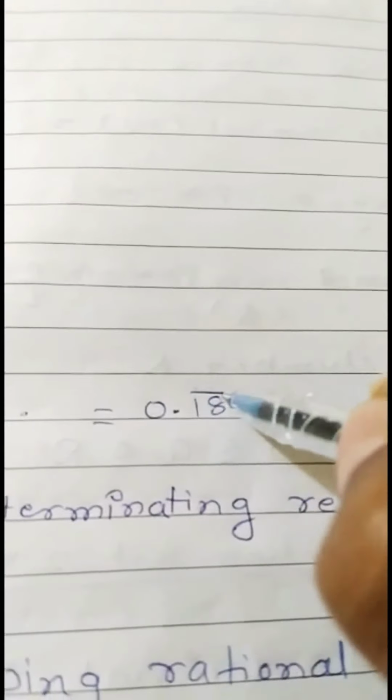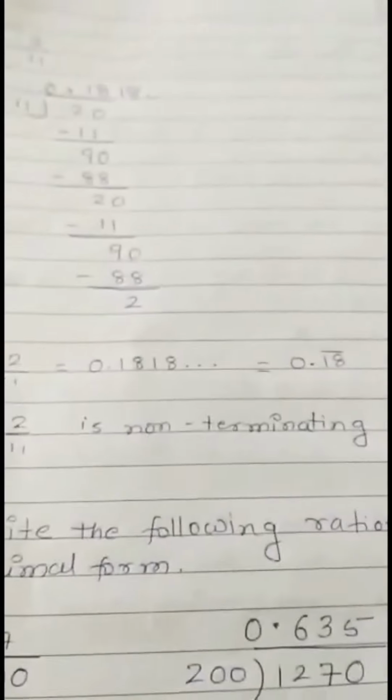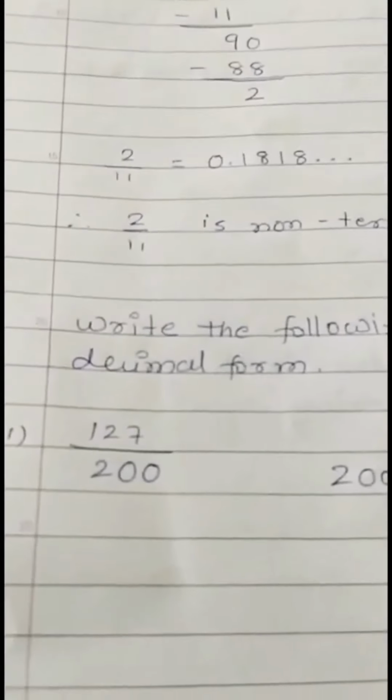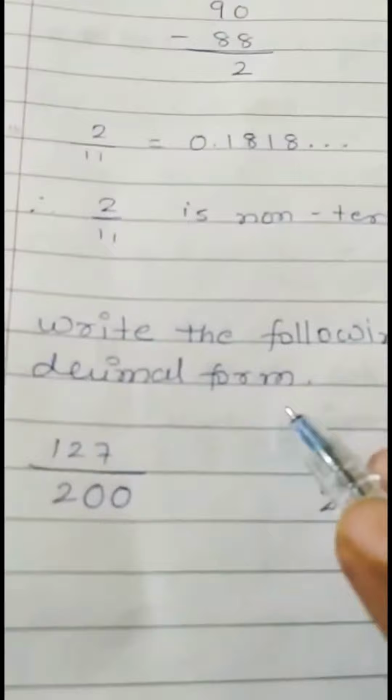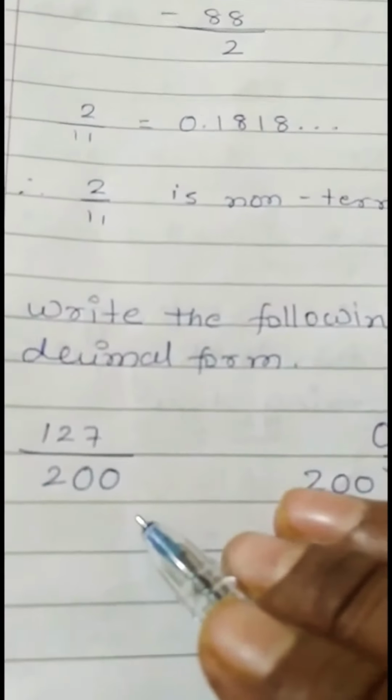Dash or point. So 0.18 dash. It means 1.8 will come in continuously. So this number is non-terminating, it's not stopping, but it is a recurring type. Now next, write the following rational number in the decimal form. Normal simple division. 127 divided by 200.